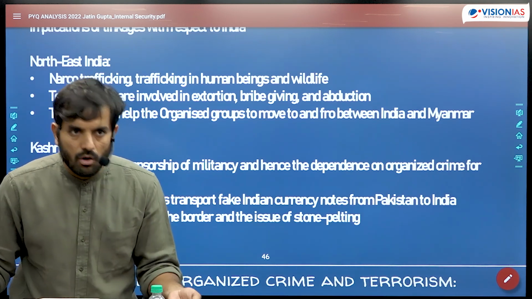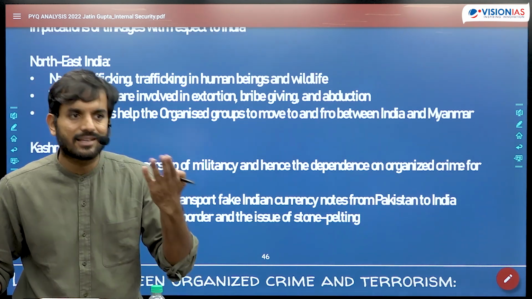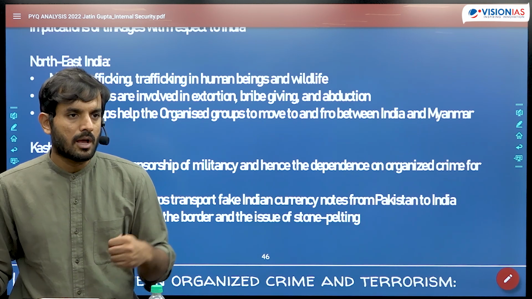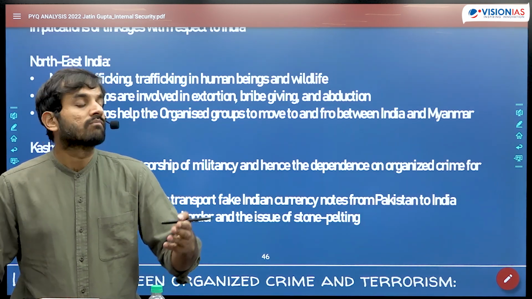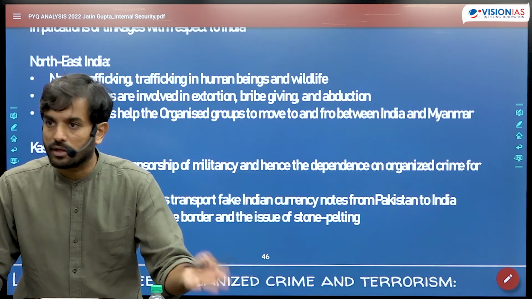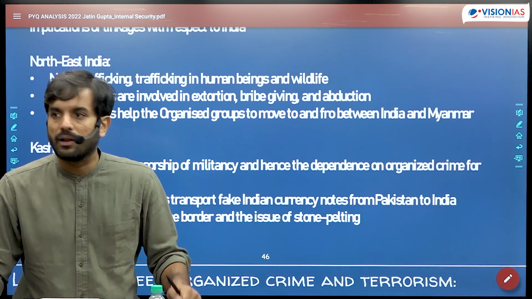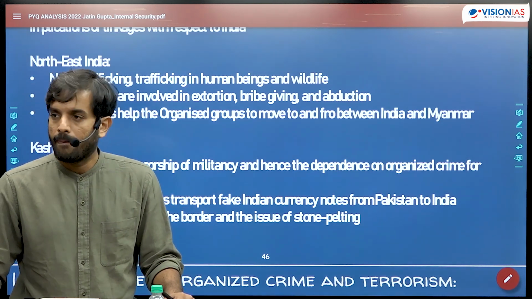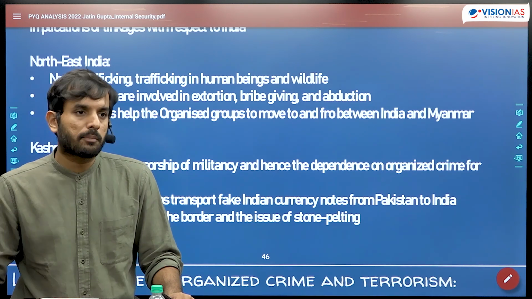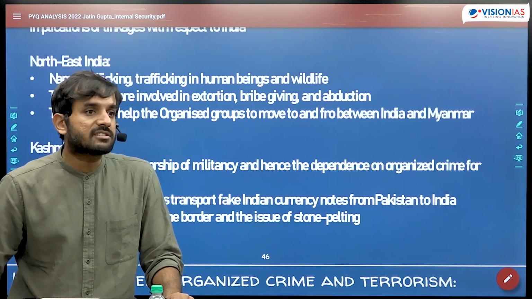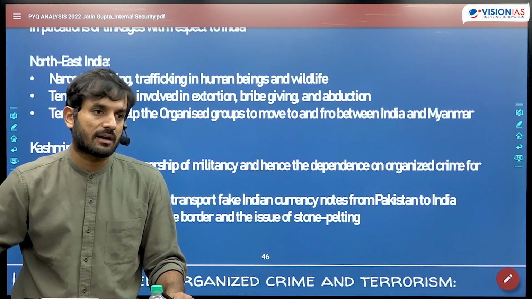By enacting various laws, by creating special crime cells in various state police departments, MCOCA, KCOCA, Gujarat Control of Terrorism and Organized Crime Act. UP has introduced a bill in the Legislative Assembly, right? Special crime cells have been set up in different police departments. We have signed extradition treaties with various countries.